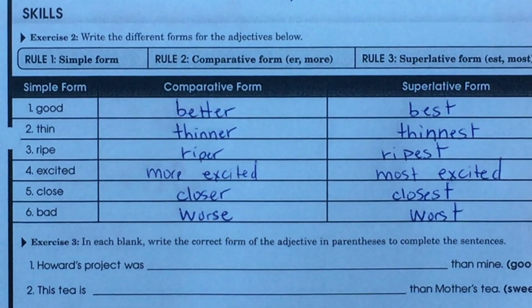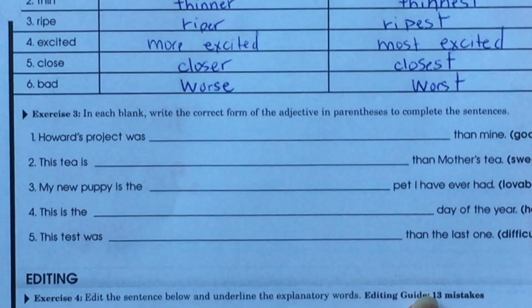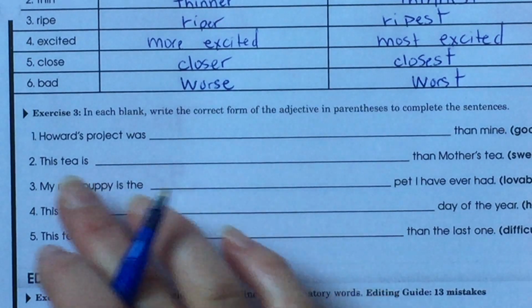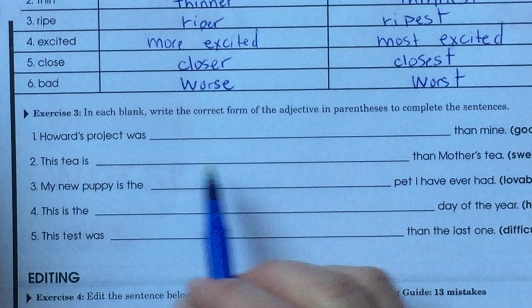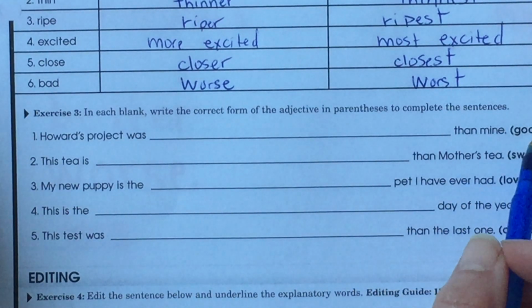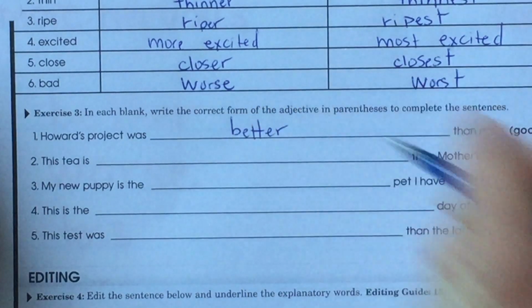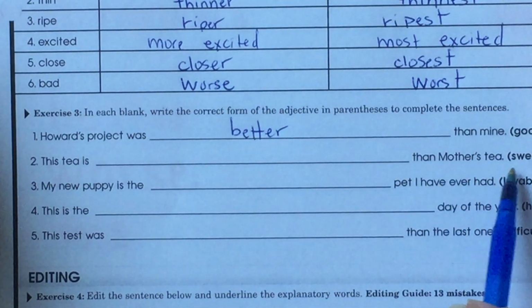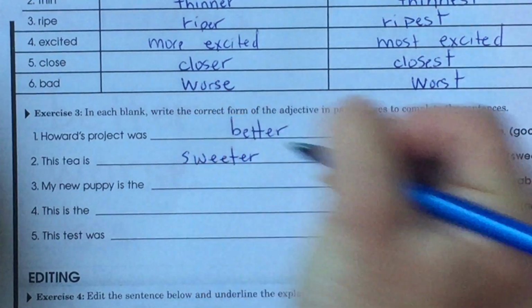Okay, let's move on to the bottom. You guys get those? You can hit pause if you need to see it a little longer. All right, so this one is, Howard's project was, we need to use the word good, but it was gooder. We don't say gooder. Then we say better. And this tea is comparing to mother's tea, sweeter.